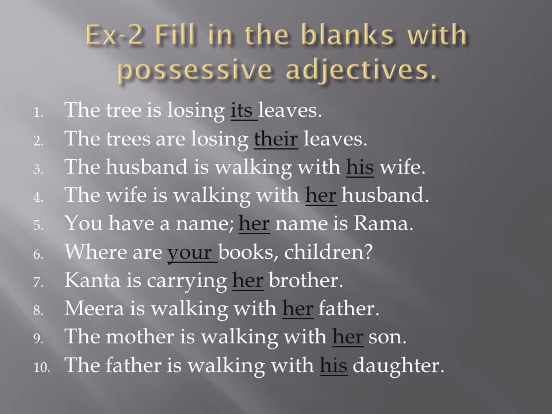Exercise 2. Fill in the blanks with possessive adjectives. First, the tree is losing dash leaves. Its. Second, the trees are losing dash leaves. Their. Third, the husband is walking with dash wife. His. Fourth, the wife is walking with dash husband. Her. Fifth, you have a name. Dash name is Rama. Your.